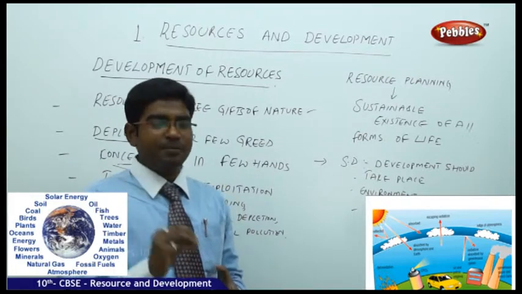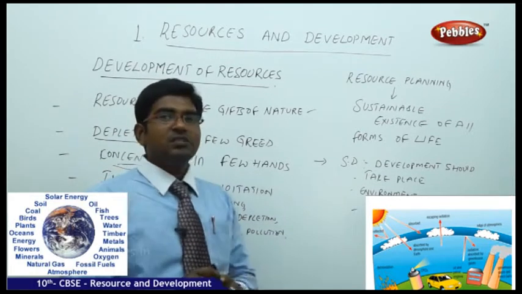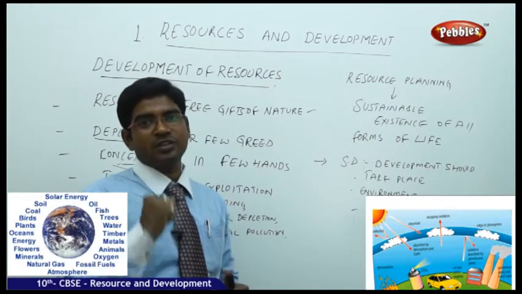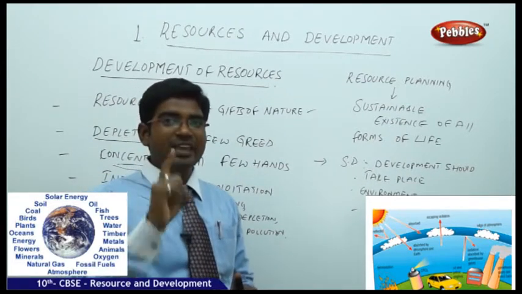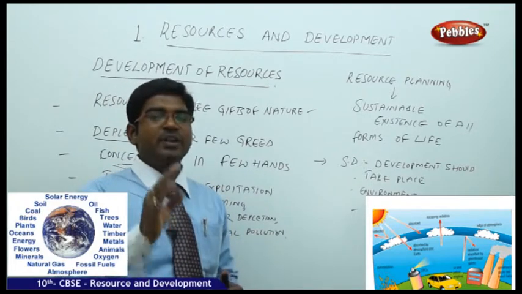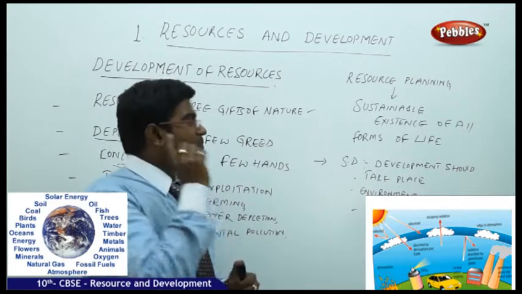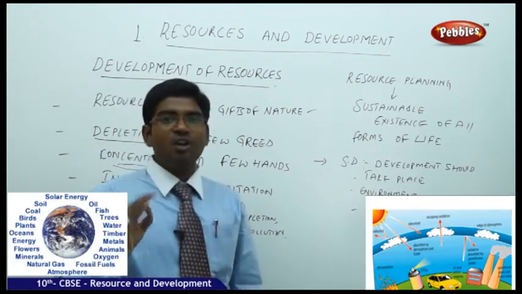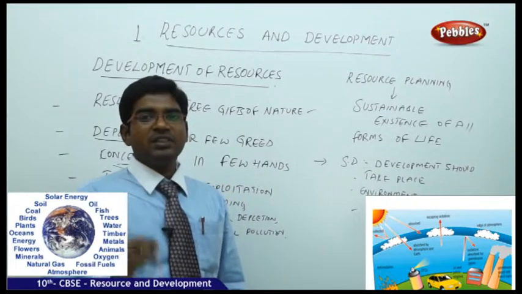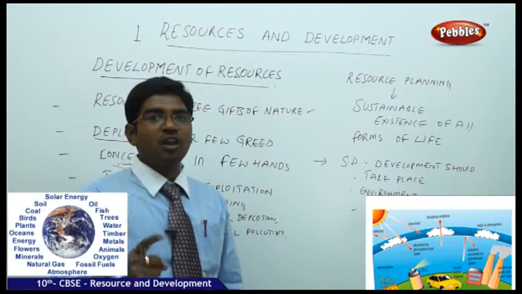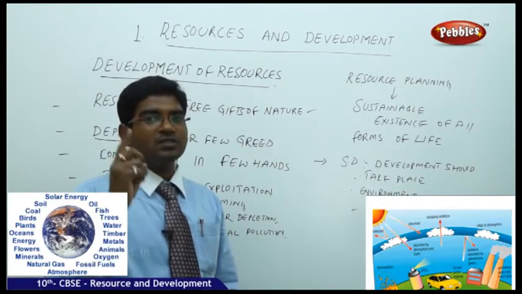They have to be developed, but at the same time, they should not compromise on any of the interests of the future generations, and it should not cause any harm to the environment. That's how sustainable development is required. So when we plan resource planning, sustainable existence of all forms of life is a must. Then only we can have the sustainable development which results in the overall development of all in the society.